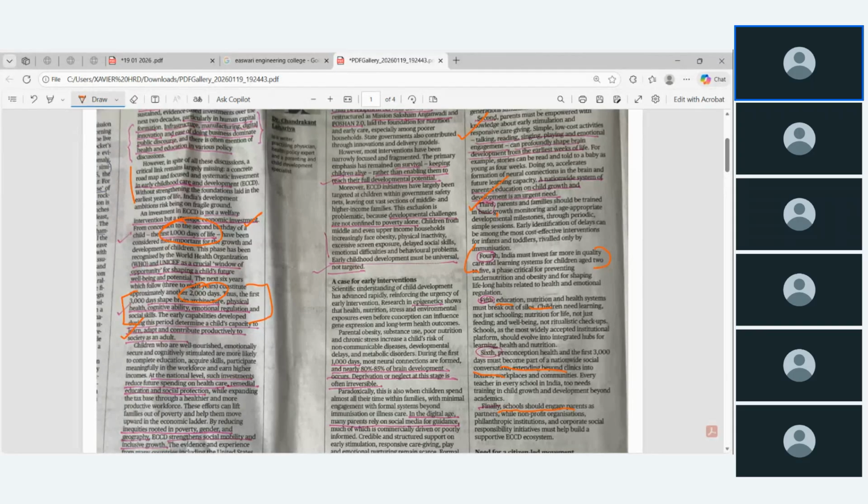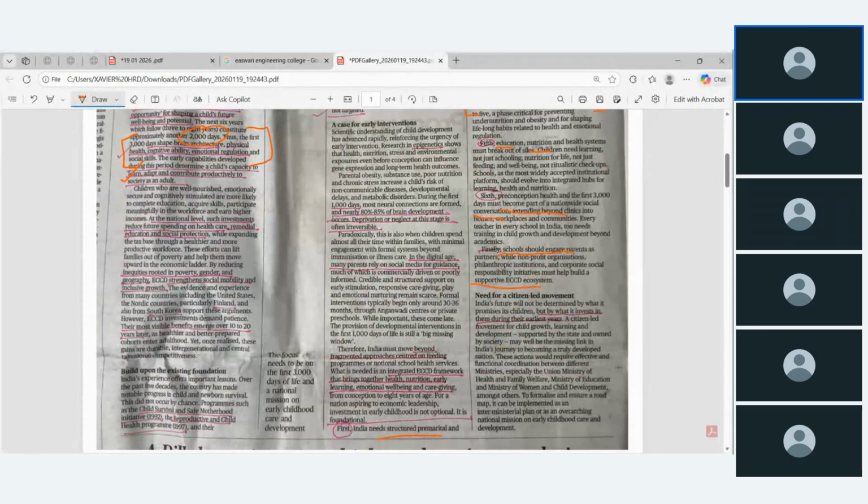Whenever it relates to society and children or education, you should put up these points. NGOs, non-profit organizations, philanthropic institutions and CSR initiatives must help build a supportive ecosystem for children, and there is a need for a citizen-led movement. So read this article today itself. It's very easy.